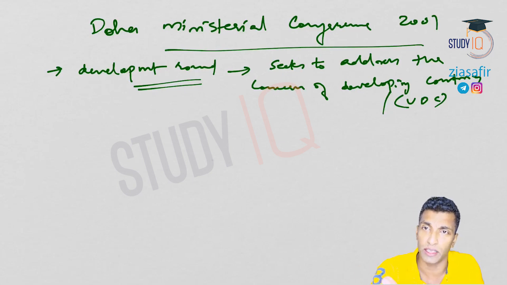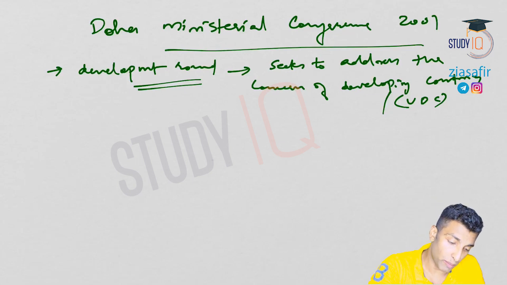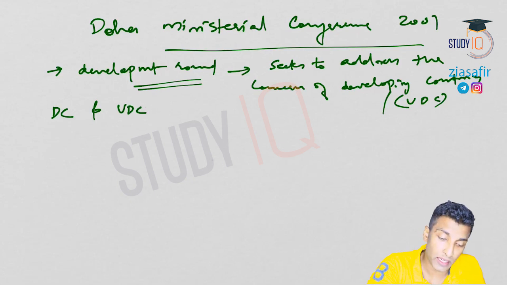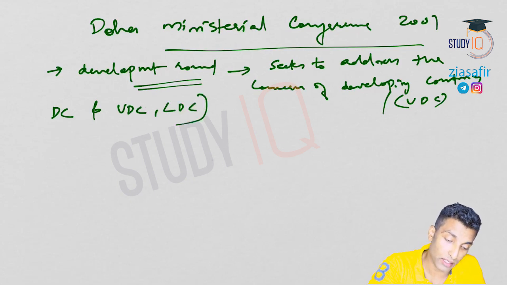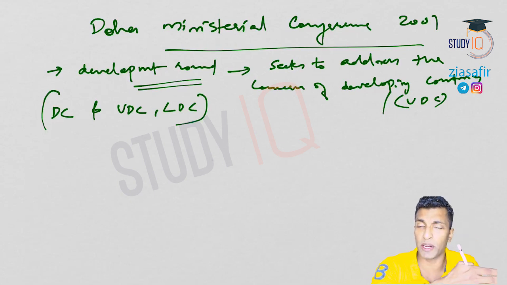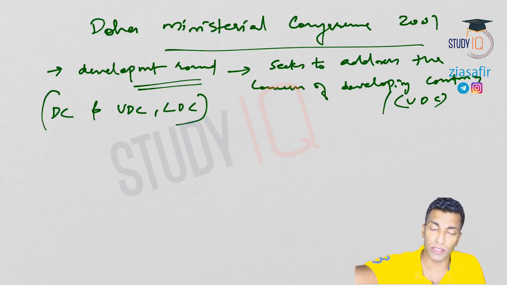Basically UDC. So when it comes to WTO, we have these categories only: developed countries, and on the other hand UDC, underdeveloped countries, and least developed countries, LDC. So these are the two categories: developed countries on one side and LDC and UDC on the other side.